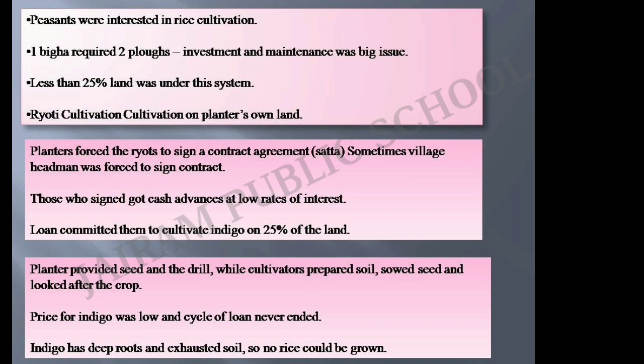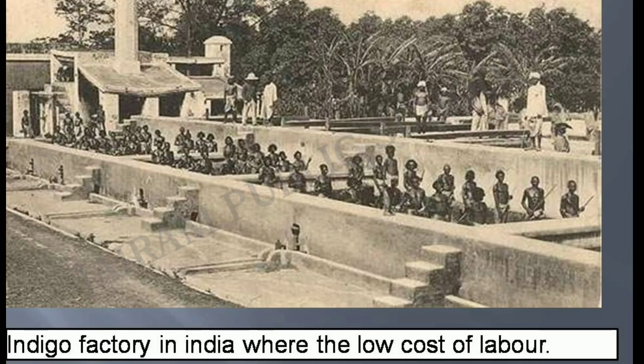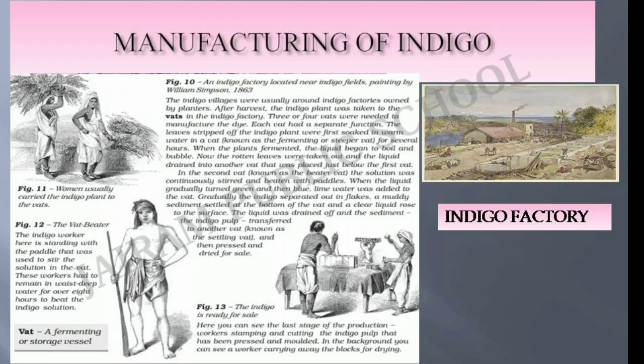The planter provided the seed and the drill, while the cultivators prepared the soil, sowed the seed, and looked after the crop. Let's see how indigo was produced. So this is an indigo factory picture which we can see now. And this is a factory which has been located near the indigo field. To produce this indigo, there are various steps we can see one by one.